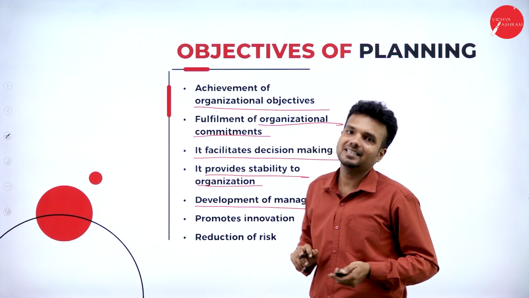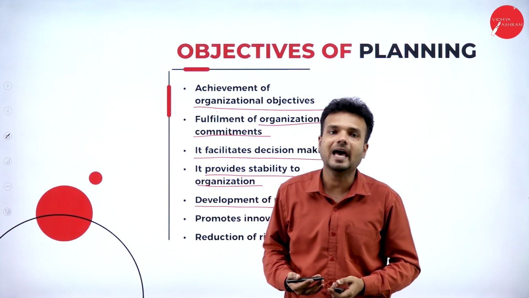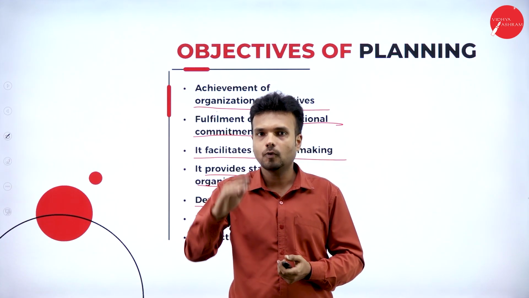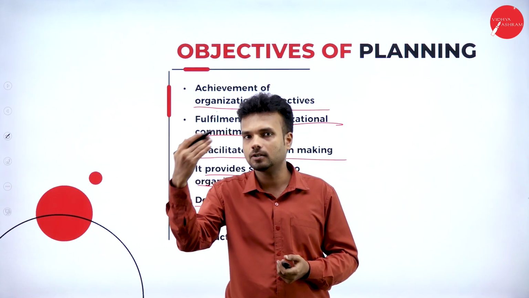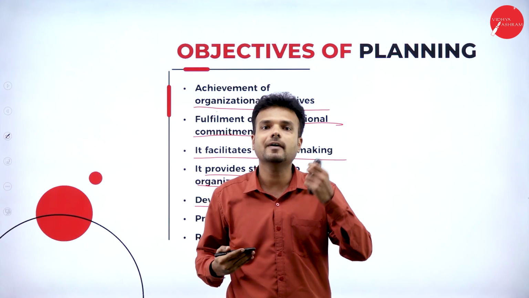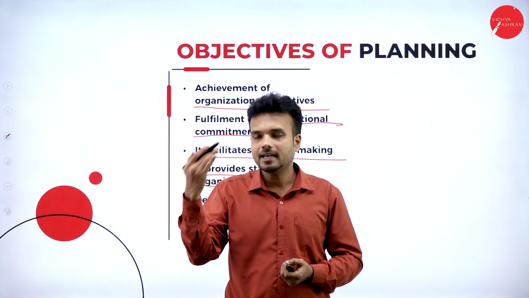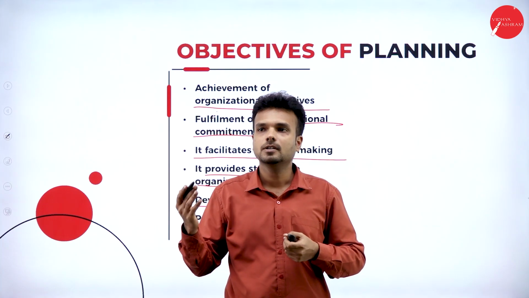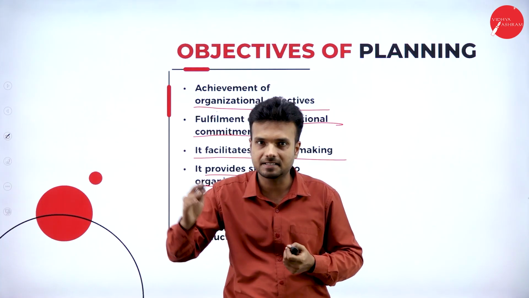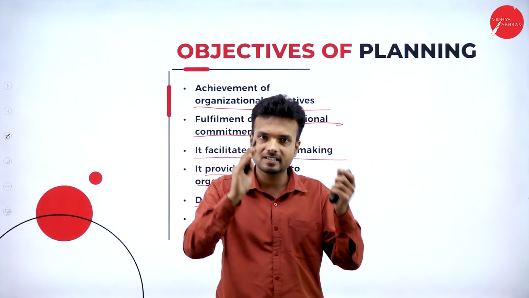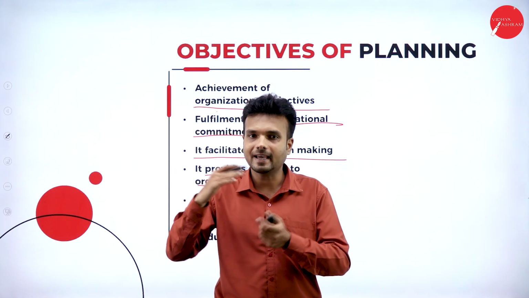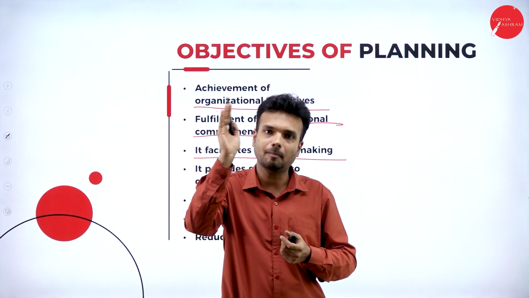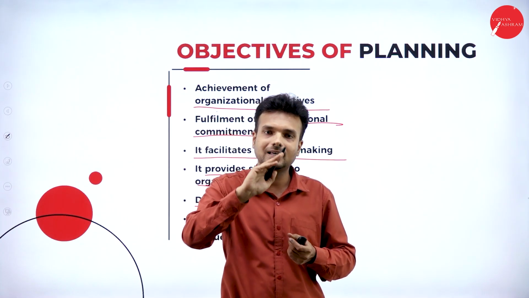Development of managers. How can the development of managers happen through planning? As we know, managers are the ones who make the plan and execute the plan in an effective and efficient way. So they have experience of planning and executing. Once they have prepared the plan and executed it, and twice they have prepared and executed the same plan, then the third time, what happens? They become expert in that particular field or that particular level.